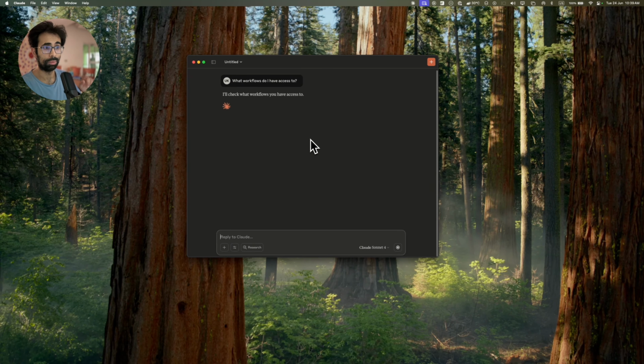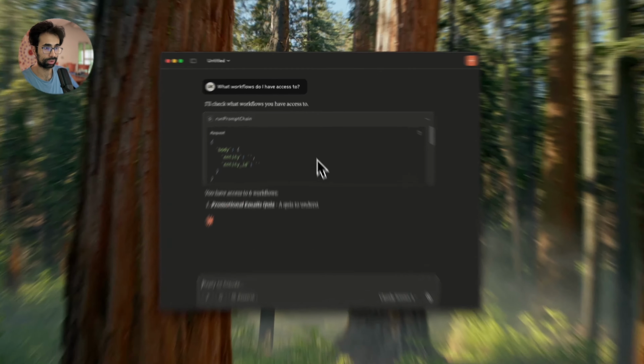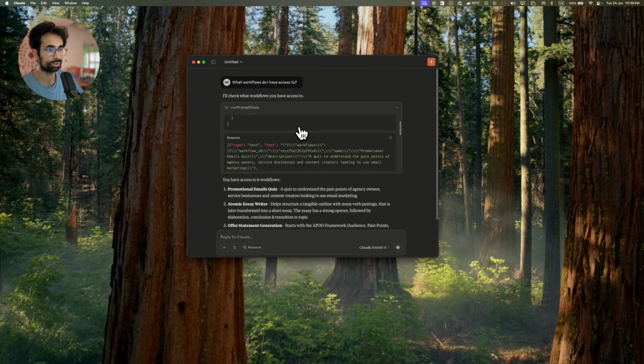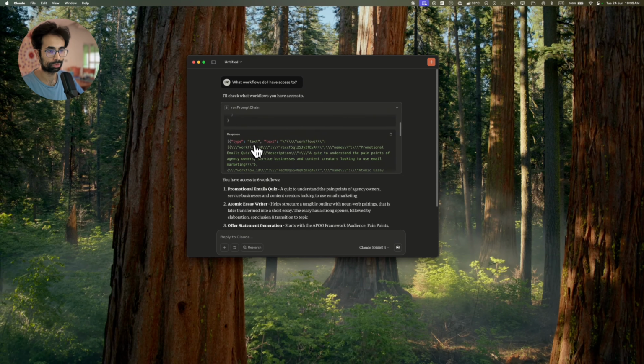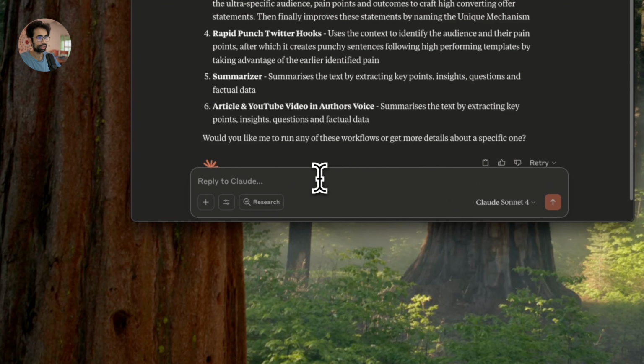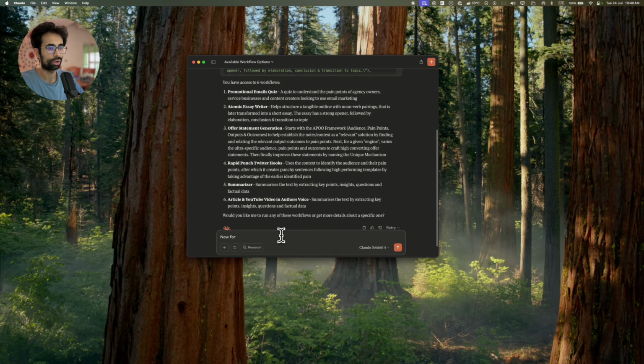Personally, I love the UI because it shows me very transparently what information of mine is going to the Second Brain OS server, and it's showing me the exact response that comes from the Second Brain OS server. So what it's doing is it asked for my workflows and then it returned all of these. So I'm going to say, okay, now for the rapid punch, Twitter hooks, get all the prompts.